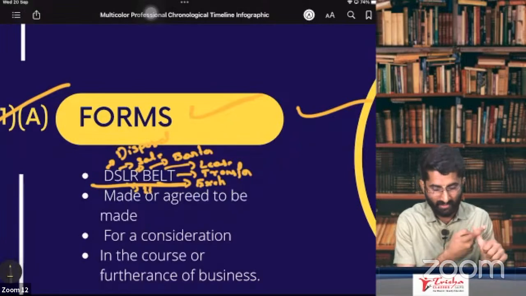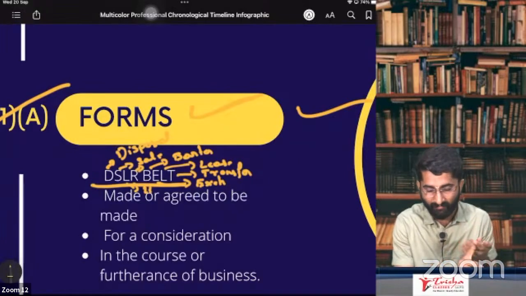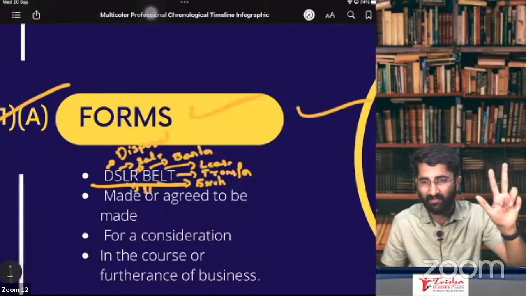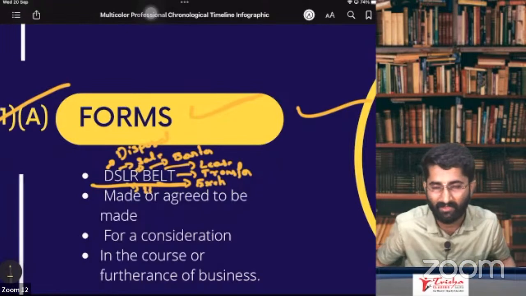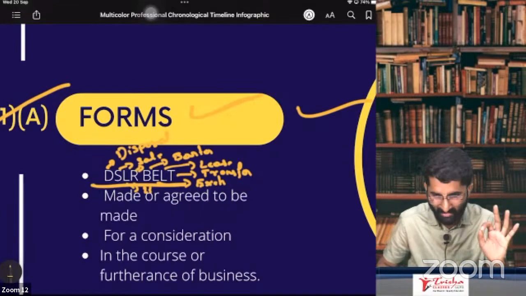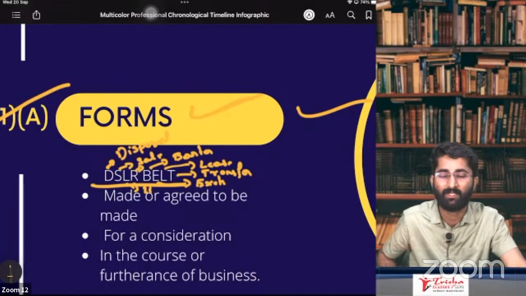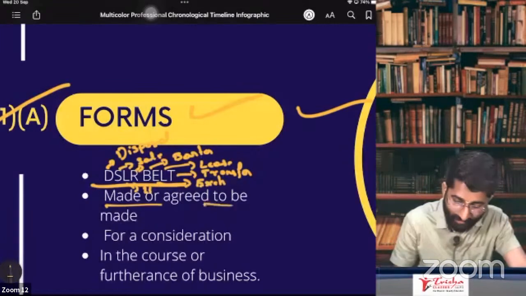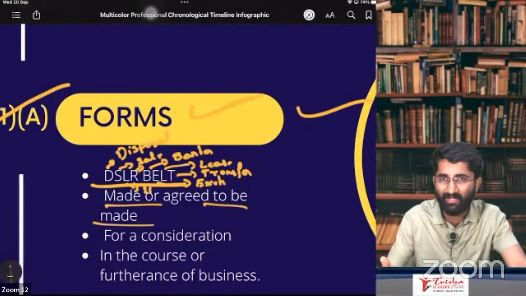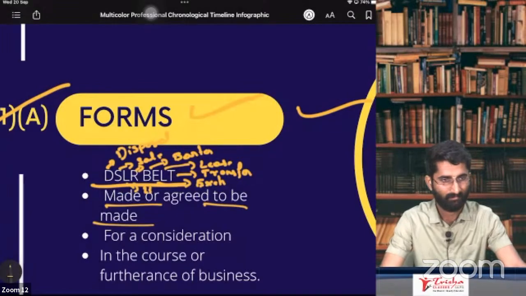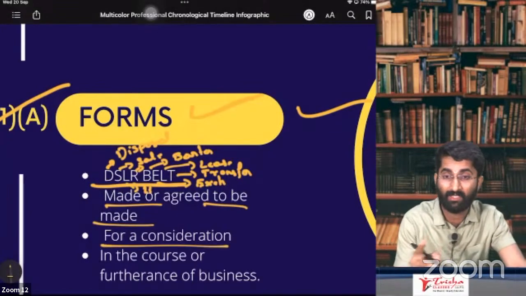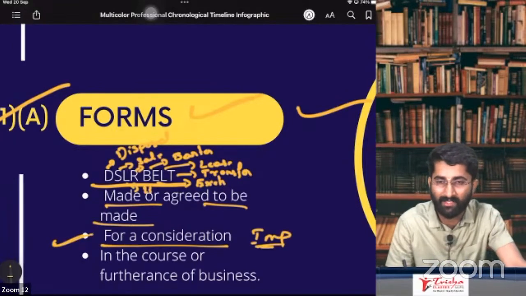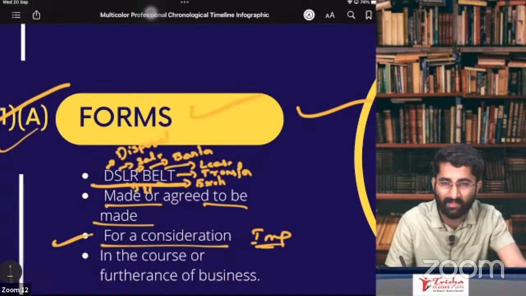So you are giving it for disposal and sale, lease, rental, barter, exchange, license, transfer. You name it, it is there in section number 7, subsection 1, clause A. That means it will be a supply provided it is made or agreed to be made, so you have done it already or you have just agreed to do it, for a consideration. People, very important one, for a consideration. If there is no consideration, there is no supply as per section number 7, subsection 1, clause A.